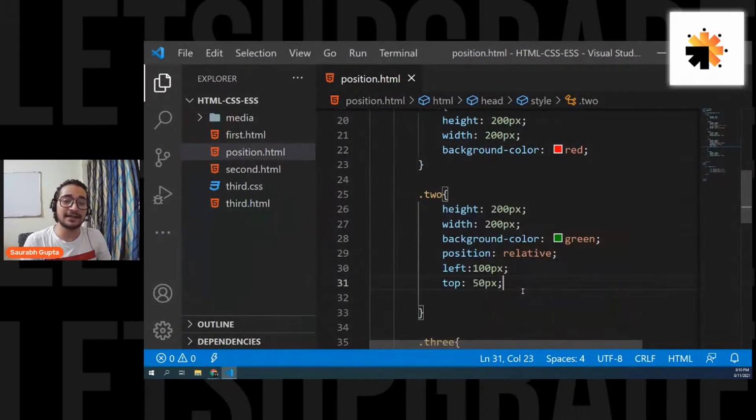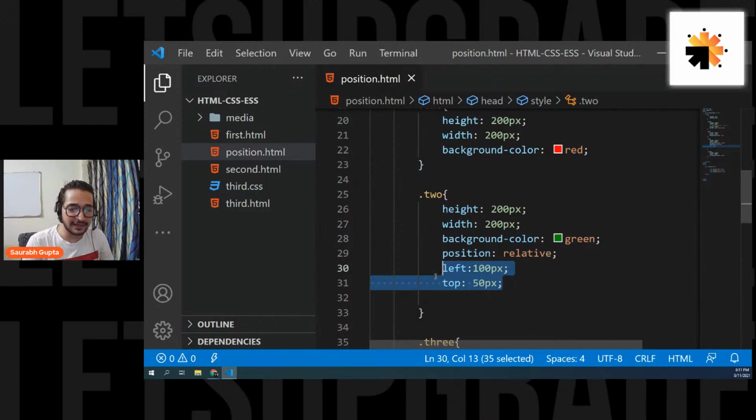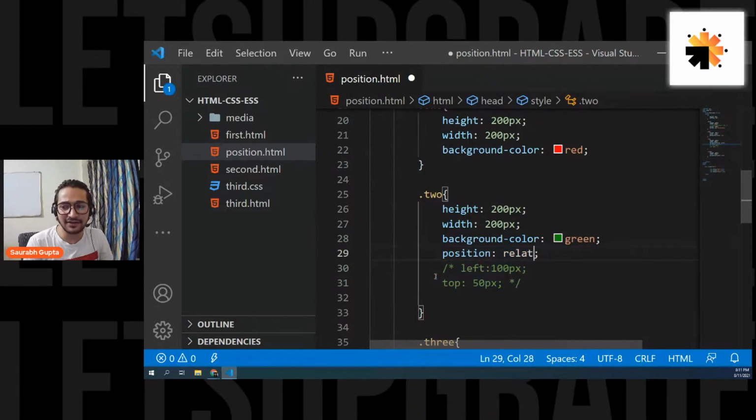Now, let's see the next one. Okay. So now I hope you understood. When you give position relative, it is positioned according to its original place. That means there is no movement by default. Okay. Now, let's remove this left and top and let's see the next one. So the next position that we have is position absolute.